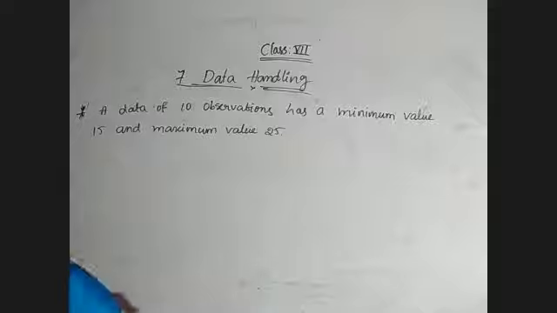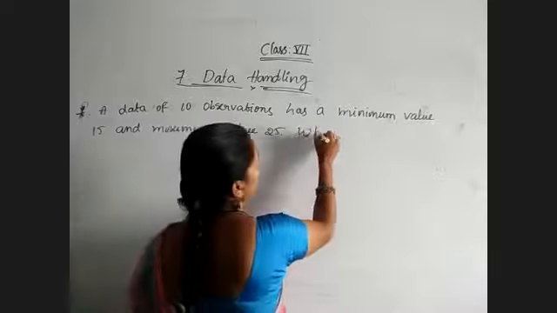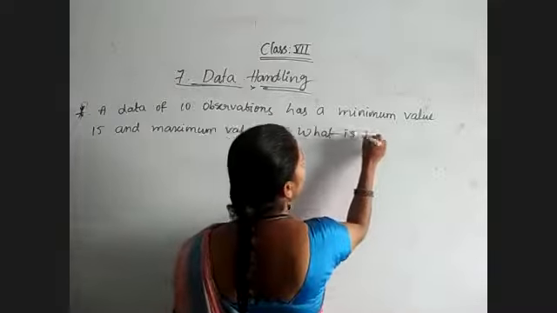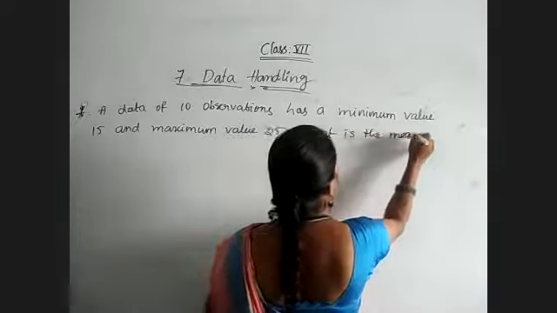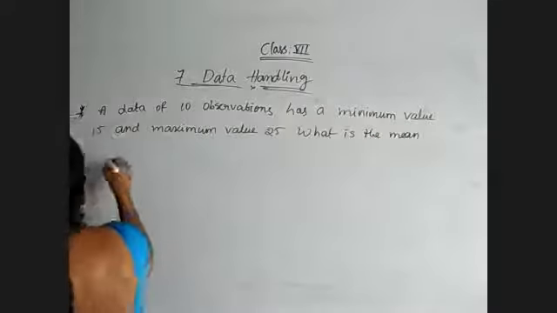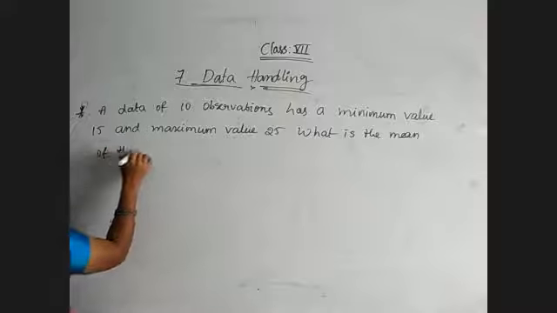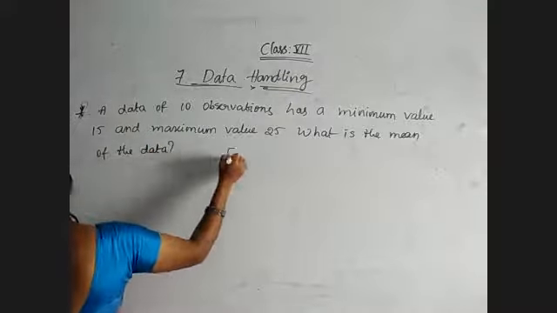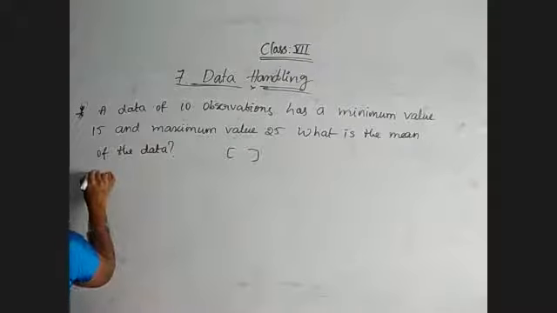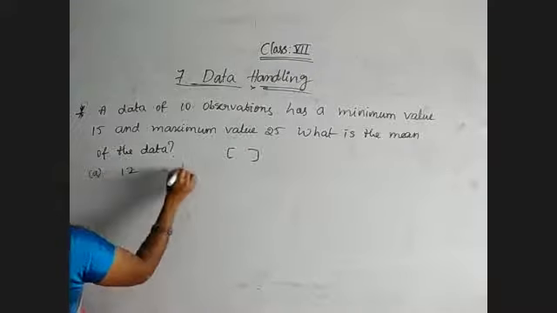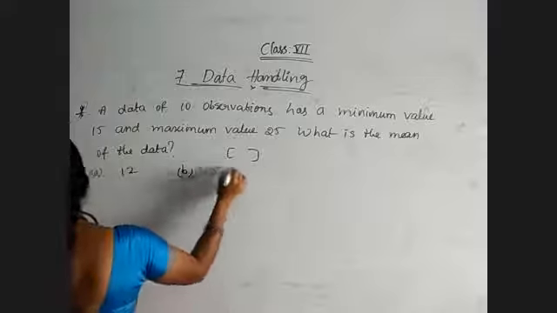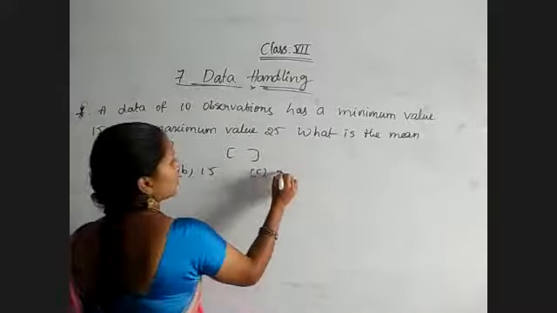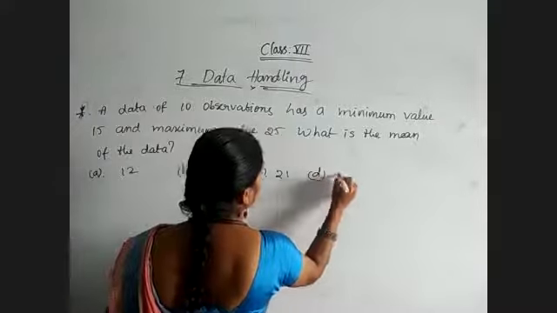What is the mean of the data? So here the first option is 12. The second option is 15. The third option is 21. The fourth option is 27.